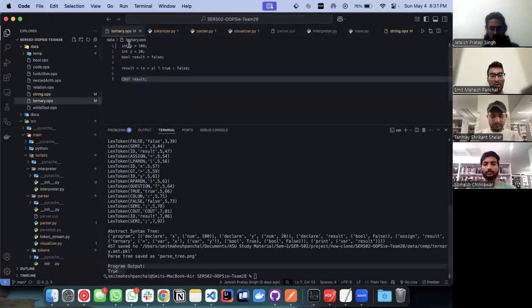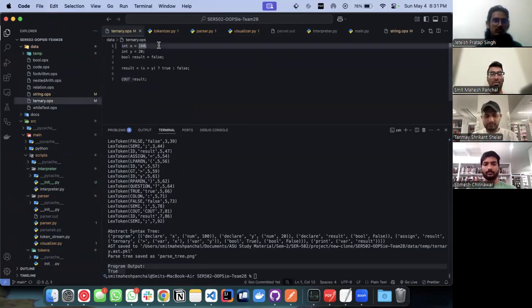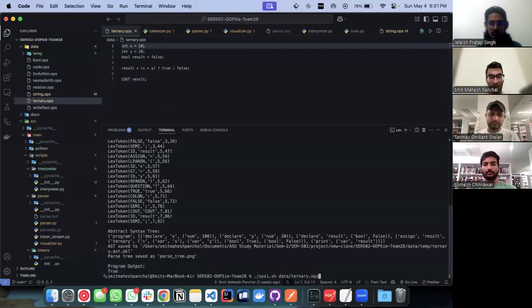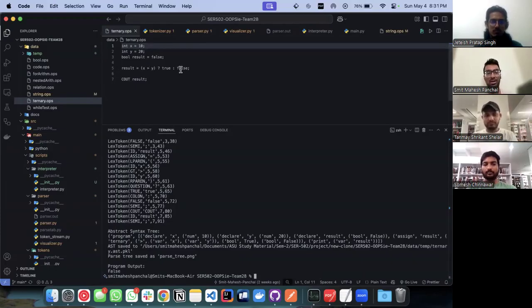It's true as x is greater than y. Let's also try to change the value of x to 10. Let's give it a shot. Okay, thank you, Tanmay, for pointing that out. We'll now run that again. So yeah, it gives output as false since now the value of x is less than y, so it triggers the ternary operator and prints out the false statement.